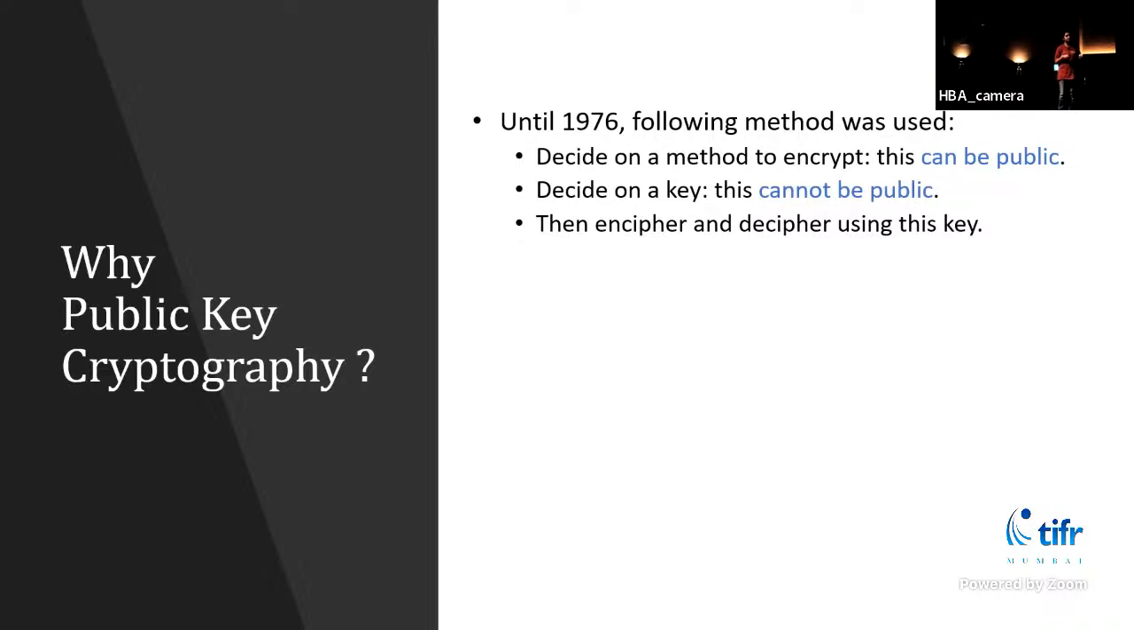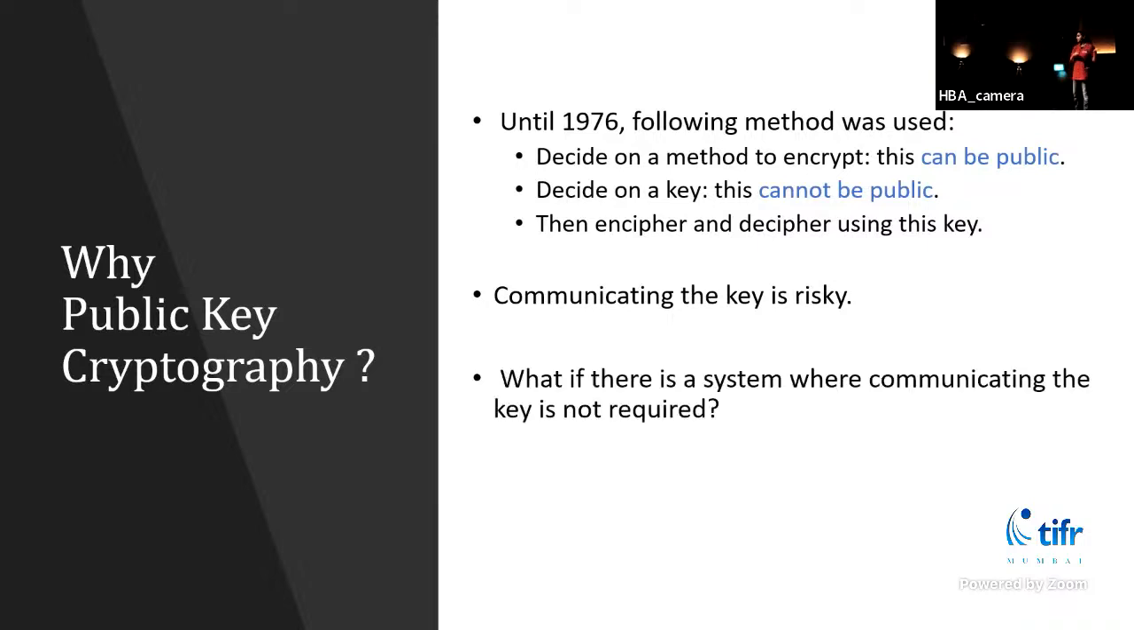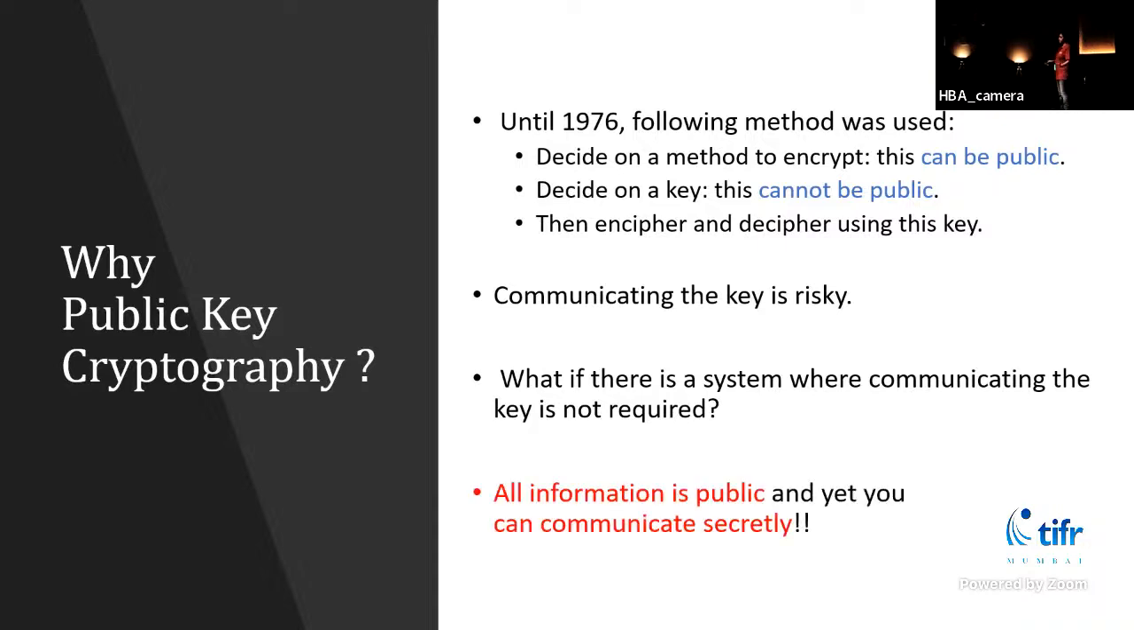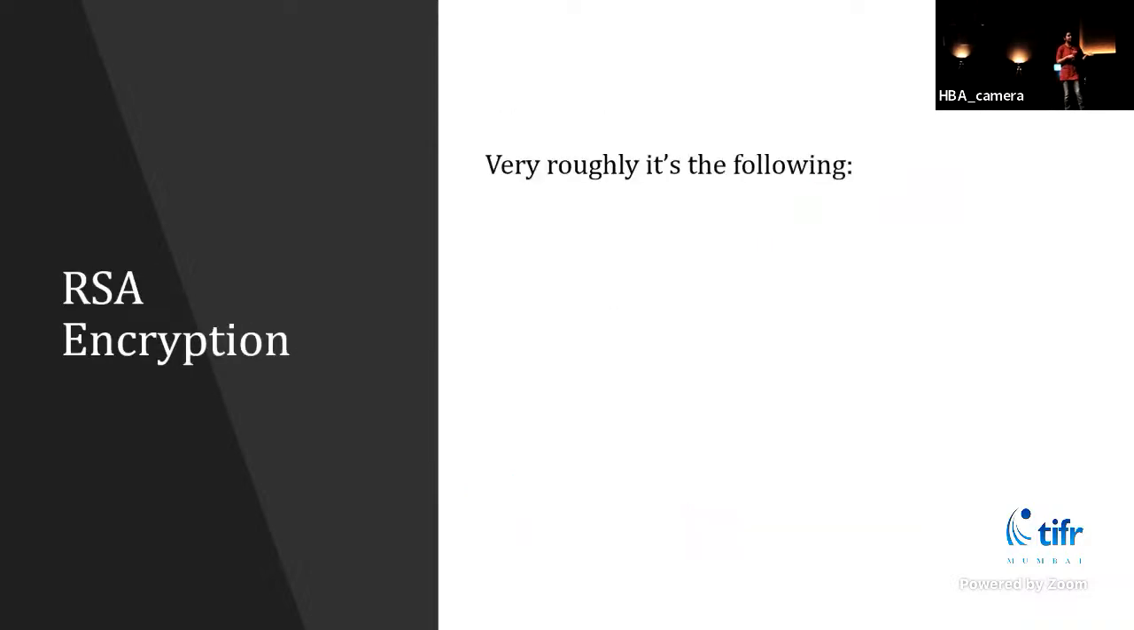So this was followed until 1976. But as we saw, communicating the key to your friend is risky. So the question now is, what if there was a system where communicating the key is not required? All the information is public, but you can still communicate secretly. We'll look at an example of such a system. It is called the RSA encryption system. It is part of public key cryptography.